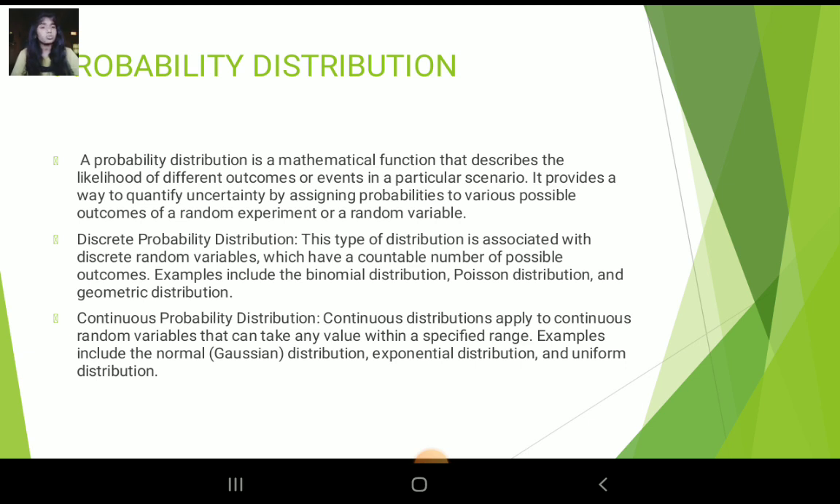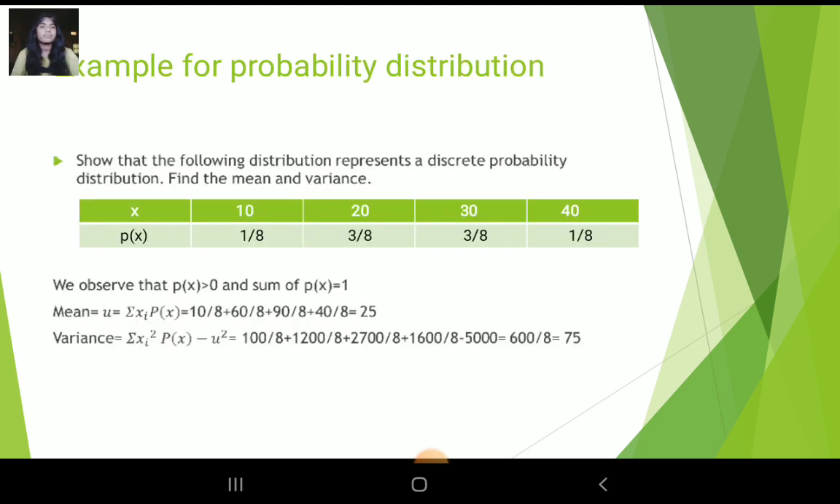Discrete probability distribution. This type of distribution is associated with discrete random variables which have a countable number of possible outcomes. Examples include the binomial distribution, Poisson distribution and geometric distribution. Continuous probability distribution. Continuous distributions apply to continuous random variables that can take any value within a specified range. Examples include the normal distribution, exponential distribution and uniform distribution.